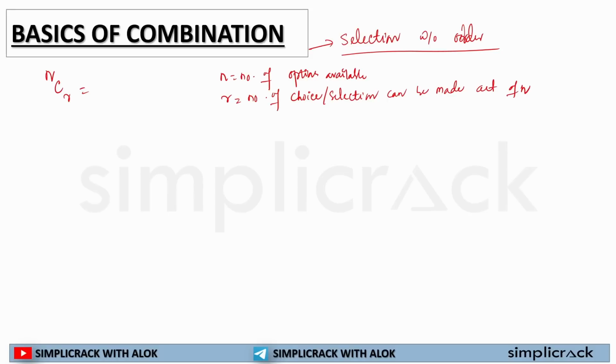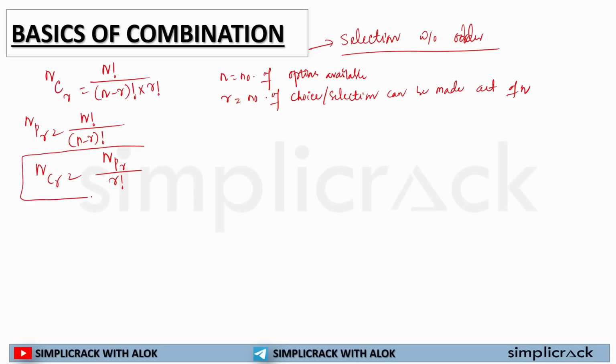And if I solve this nCr, I can write it like this: n factorial divided by (n minus r) factorial multiplied by r factorial. In nPr it was n factorial divided by (n minus r) factorial only. So I can say nCr is equal to nPr divided by r factorial. First thing.